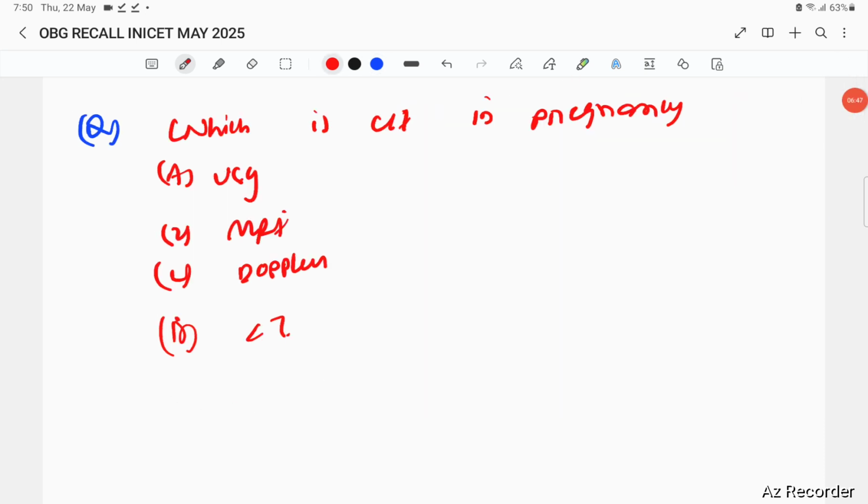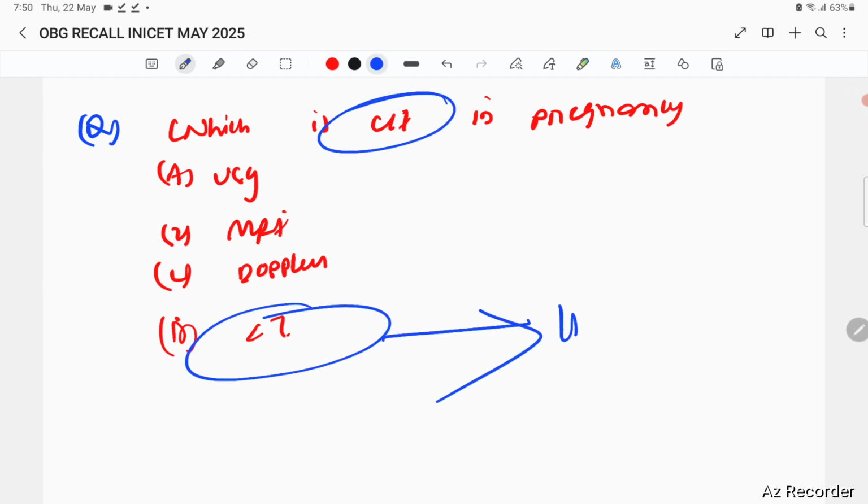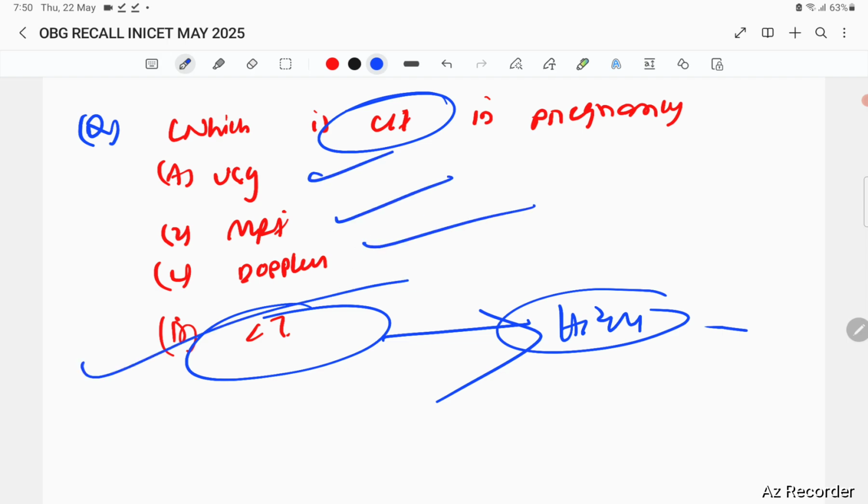The next question is which is contraindicated in pregnancy. Everybody knows CT scan involves high ionizing radiation, so it is usually contraindicated. You can use MRI, and ultrasound is very safe in pregnancy, so that is not a contraindication.